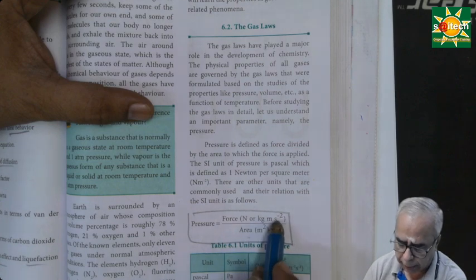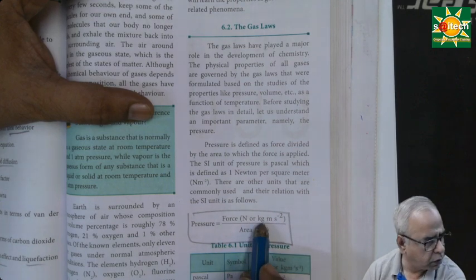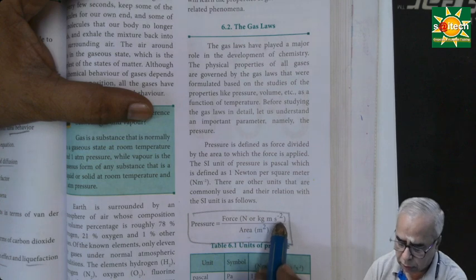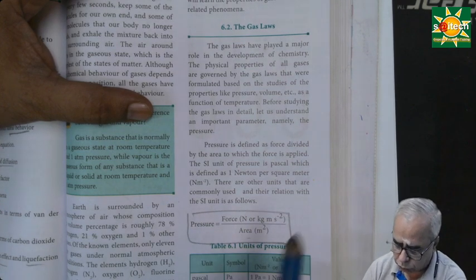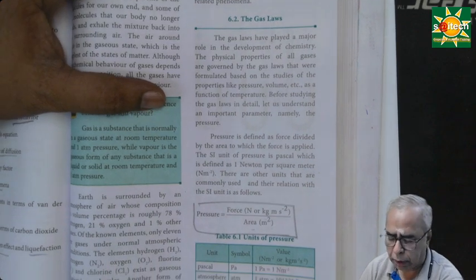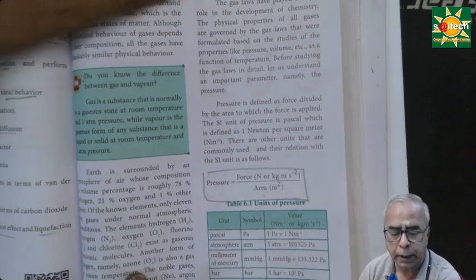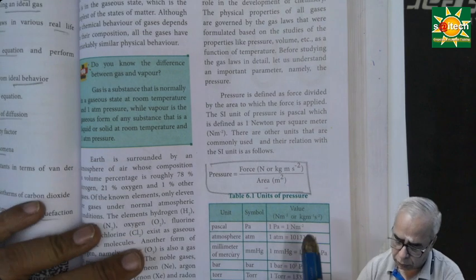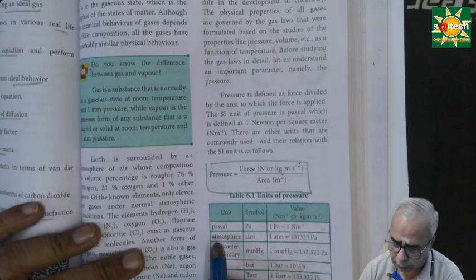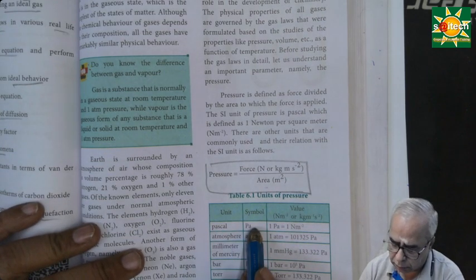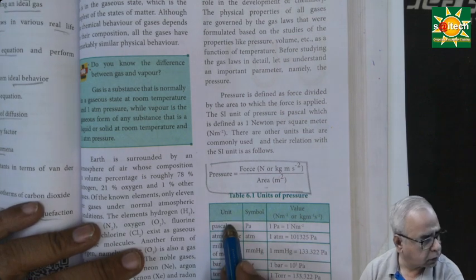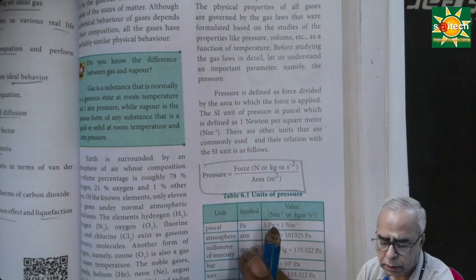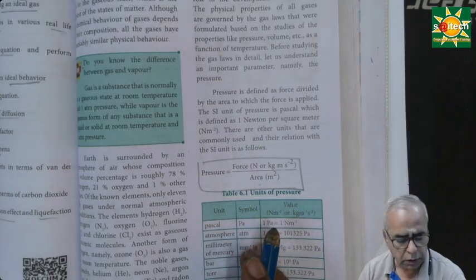That is MA. M stands for kg, and A is the m s power minus 2, that is acceleration. So in both ways we can explain, and you should be able to tell the various units of pressure also. For example, for pressure, the unit is Pascal, and that is represented as Pa.